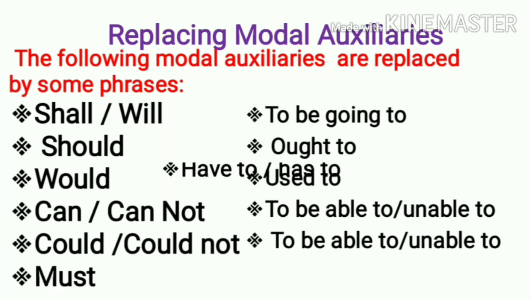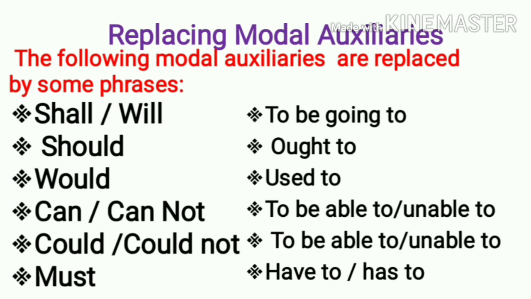Must is replaced by using have to or has to. Whenever we replace these modal auxiliaries by using going to, ought to, used to, able or unable to, or have to, has to, it doesn't affect the meaning. The meaning is the same.